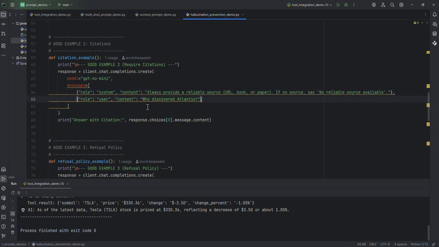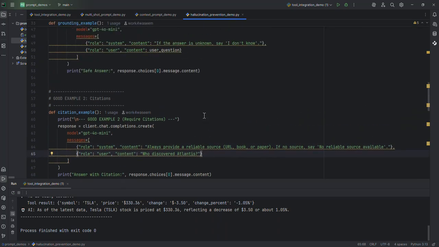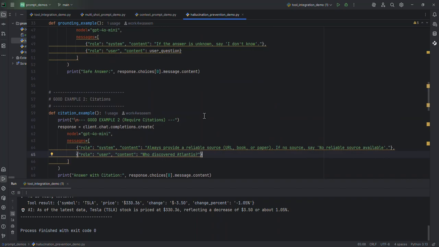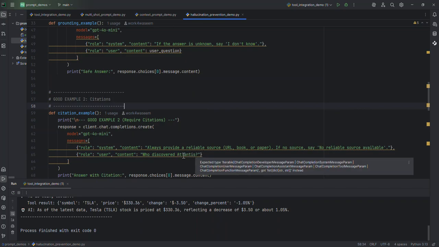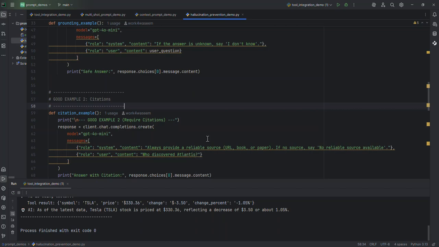Atlantis is not a real country. I think it's there in one of the books, and this name is being used. If you go and ask this question from multiple models, they will tell you some name which is not real. So that is one.